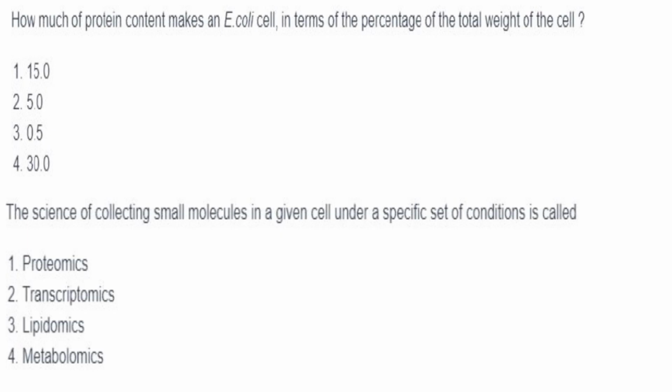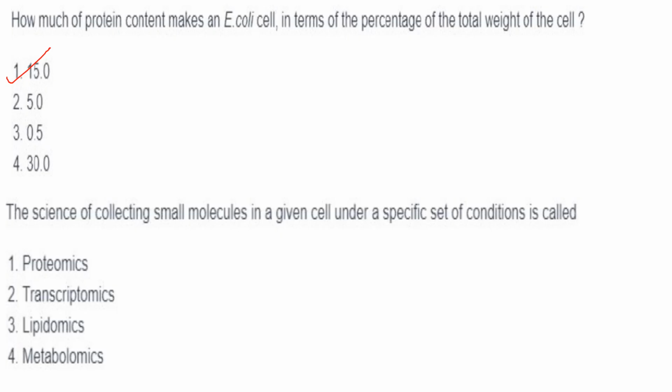Coming to the first question. How much of protein content makes an E. coli cell in percentage of the total weight of the cell? So they have asked what is the protein content of an E. coli cell. E. coli, you all know, is a gram-negative bacteria and it has comparatively high protein content. So the answer is it is 50% of the total weight of the cell.